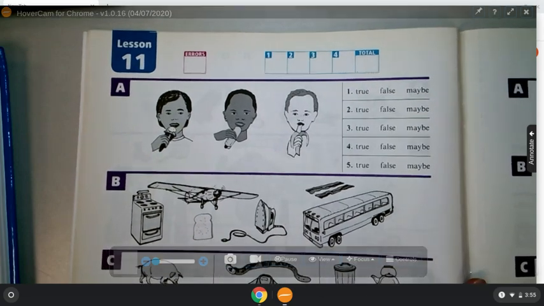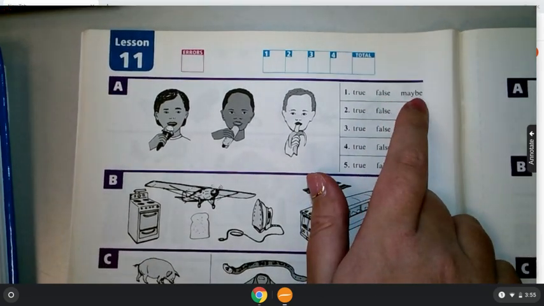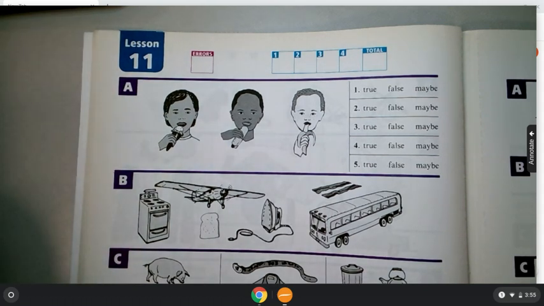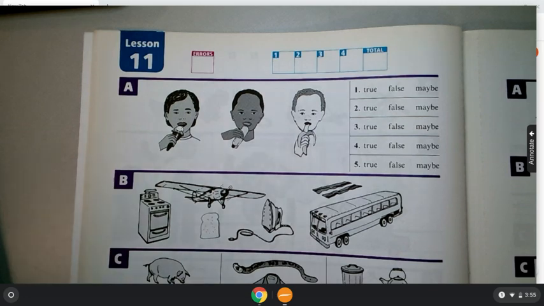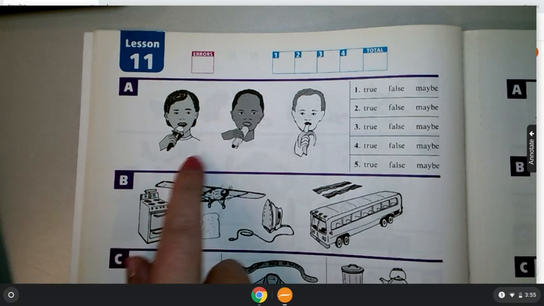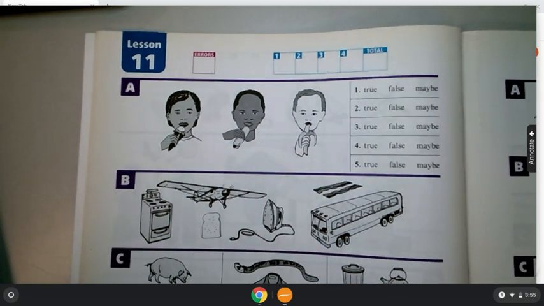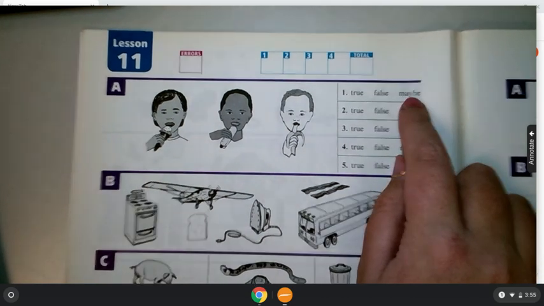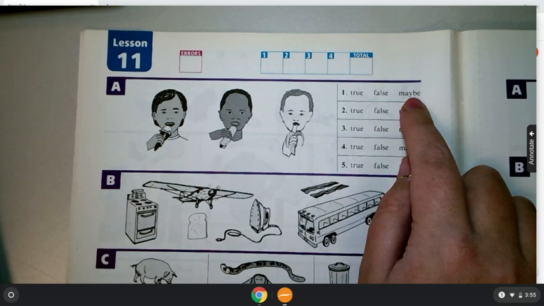This top part is a little different because we have true, false, and maybe. So I'm going to give you some examples of maybe statements. So you're really going to have to pay attention. So here's a maybe statement about the picture. So if we're looking at these three boys, this is just an example, don't write in your book. Some of the boys are brothers. That may be true or it may be false. We don't know. So we would circle maybe if that was our statement.